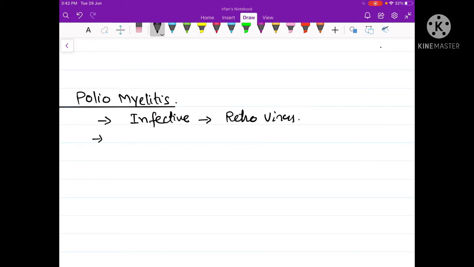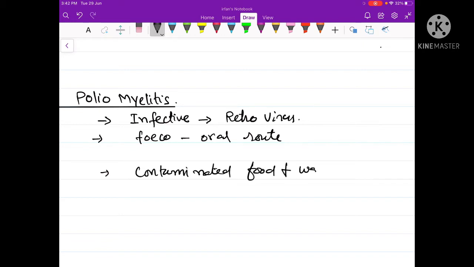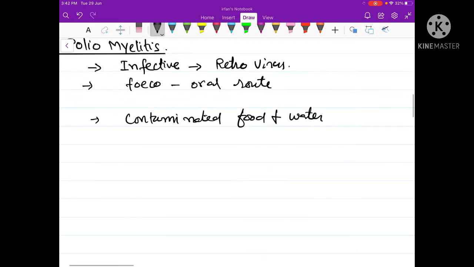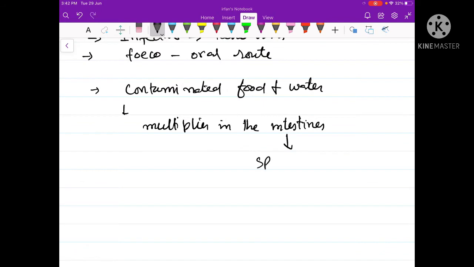The virus enters the body through the fecal-oral route, which means that the virus gains entry into the body by taking contaminated food or contaminated water. The virus then multiplies in the intestine, and afterwards it migrates to the brain and the spinal cord.